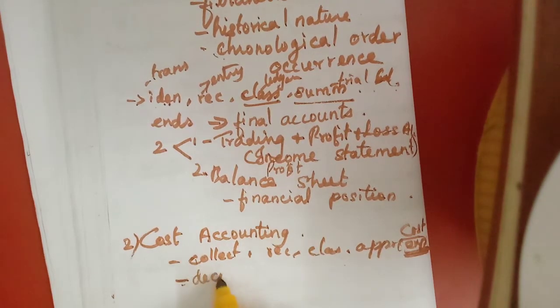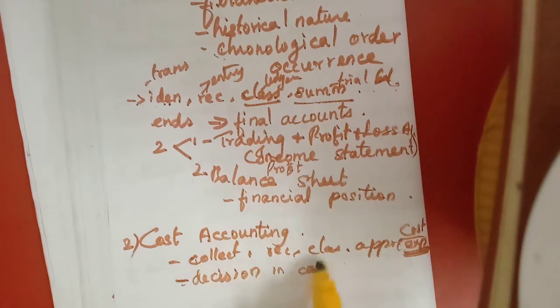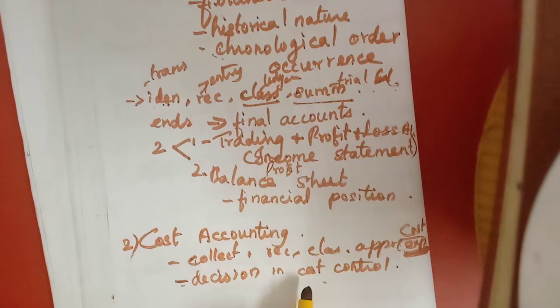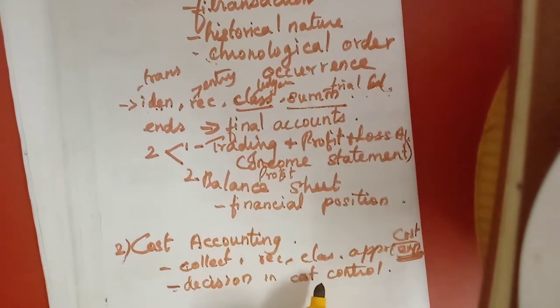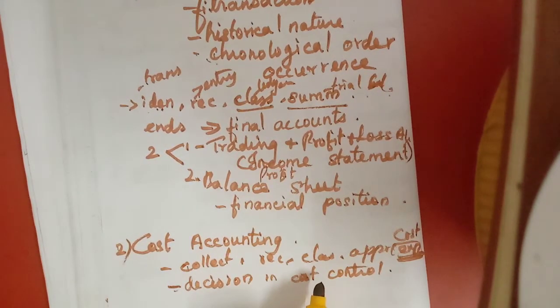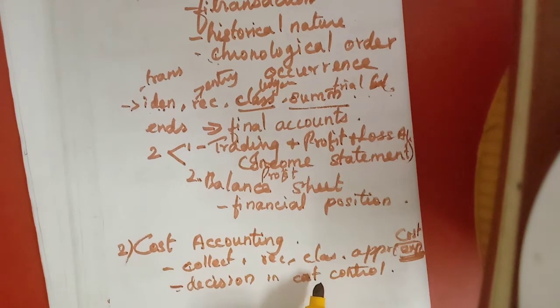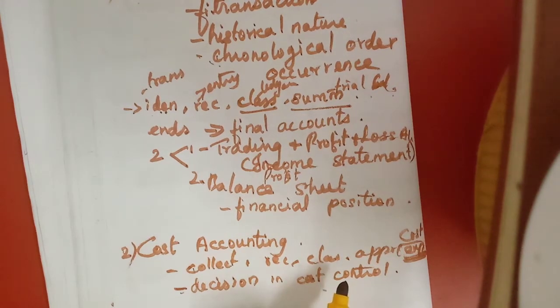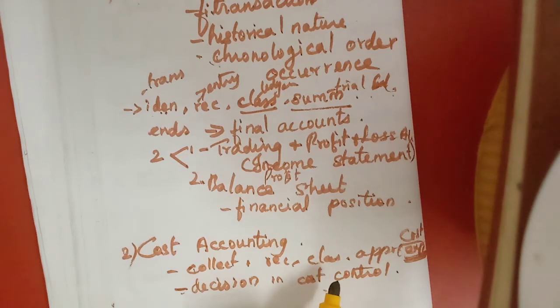Who? The management. Decisions in cost control. They have to control the cost. If they reduce the cost only, they can increase the profit, isn't it? So immediately anyone cannot increase the price. If they increase the price, we may lose many of our customers, because wherever they get the product for a cheaper price, they may move, leaving our product.